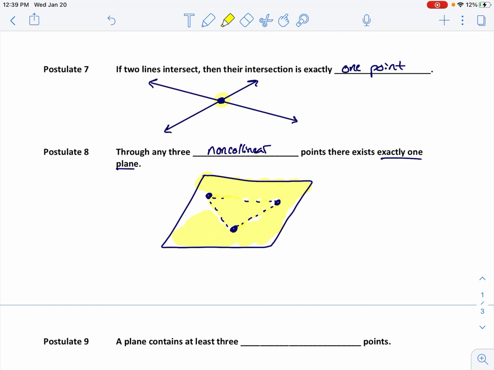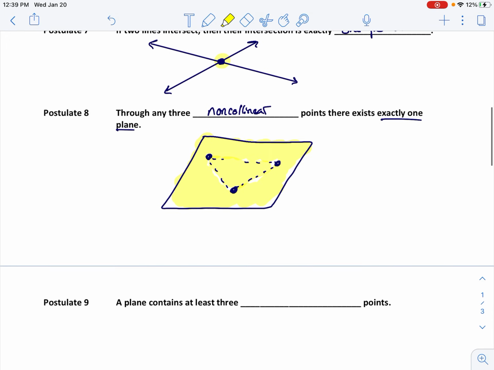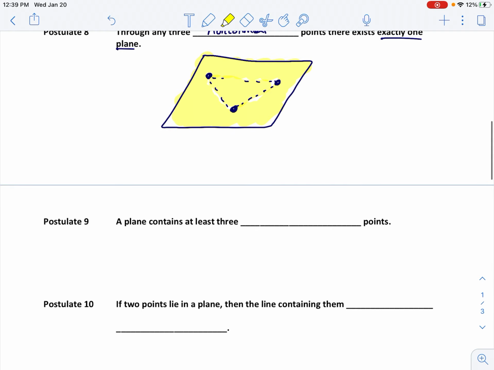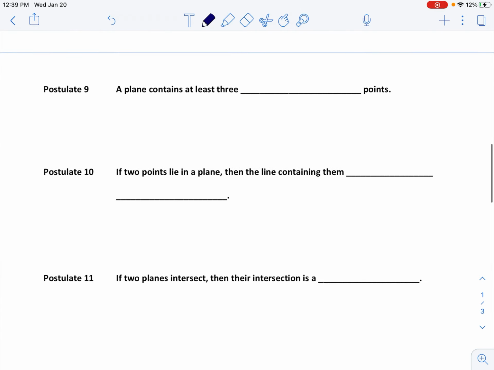So I like to think of that in terms of polygons. I need 3 vertices to make that 2D area, and that area with planes can be extended forever. So through any 3 non-collinear points, there exists exactly one plane. Not more, not less. Postulate 9, a plane contains at least 3 non-collinear points. Let me fix that right here.